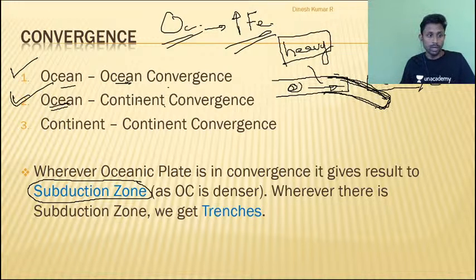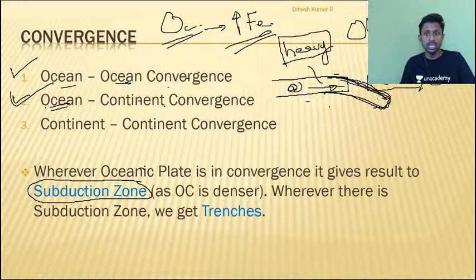So please remember, in ocean convergence there will be subduction. Now you can ask, both oceans are heavy, how can one ocean subduct? It is possible because generally we have noticed that older oceanic plates are slightly denser than younger oceanic plates.